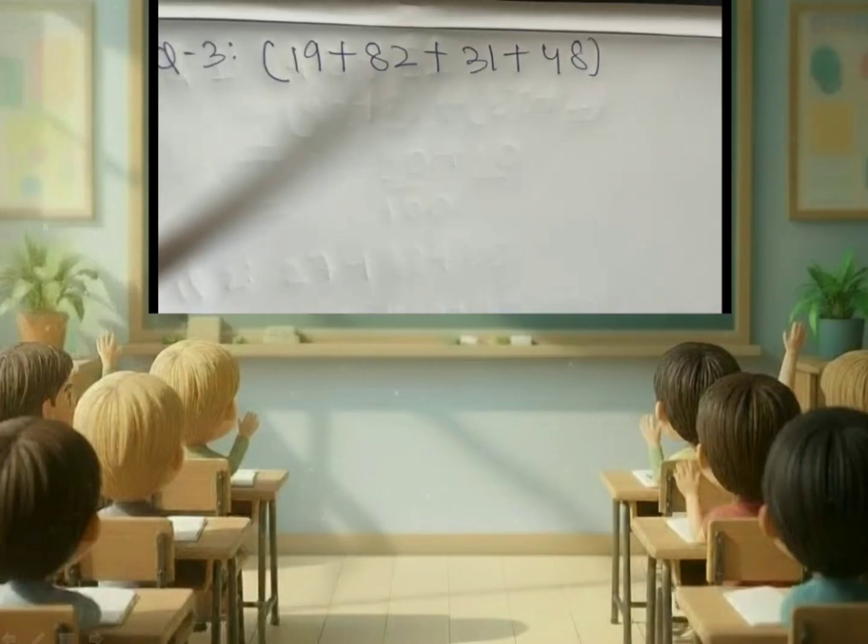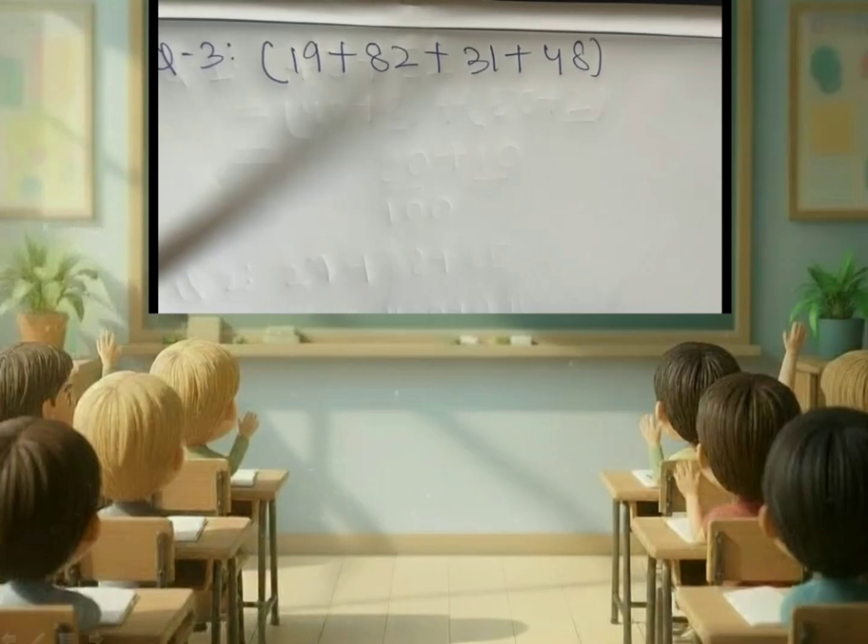Now question number 3. Add the numbers 19 plus 82 plus 31 plus 48 using the method Purna Purnabhyam. So here we know the rule. Rearrange the numbers such that it forms a multiple of either 10, 100 or 1000 and then add the sum.